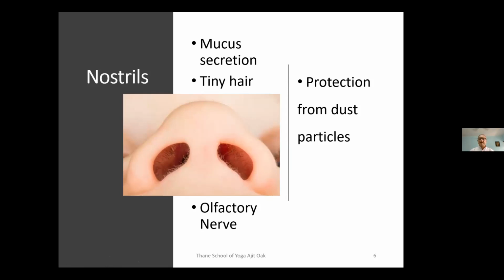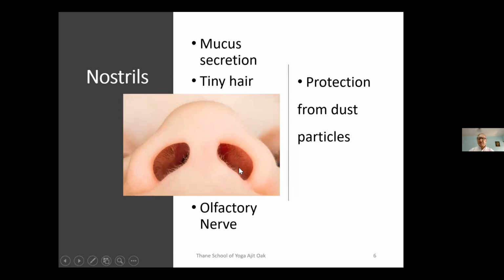But it's not so, and that's why this mucous membrane is present and always kept moist, so that the air which we take inside the lung is never dry. Even though we are in a dry atmosphere outside, or living in a desert, for example, where there's dryness of air, when the air enters the respiratory system it is made moist, because it should not irritate the inside of the lungs. The air which goes into the lung is always moistened because of the secretions of the mucous membrane, and it also protects from dust particles.